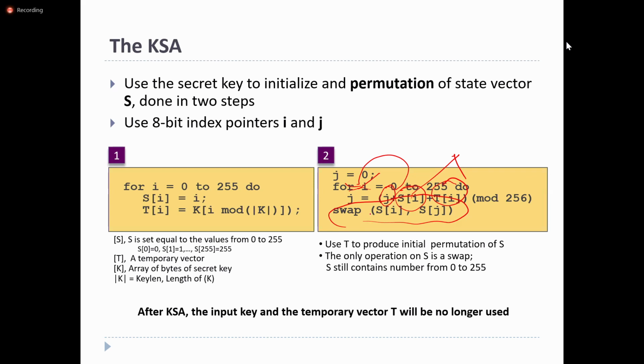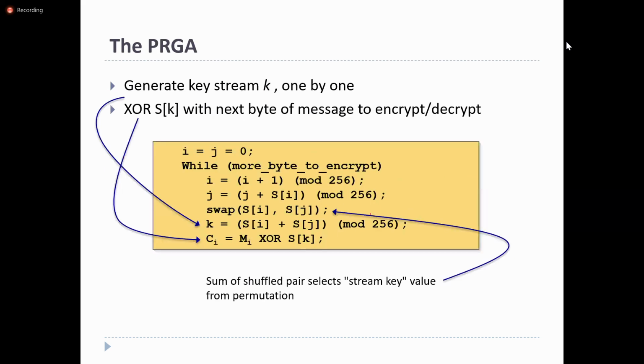Okay, and it uses another algorithm, that is the pseudo-random generator algorithm. The pseudo-random generator algorithm is used to generate the key stream. So after swapping is performed in the key scheduling algorithm, it is going to generate the key stream one by one. How the key stream will be generated is using this code.